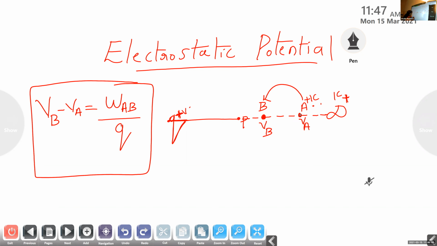Then the work done to move the charge from A to B is given by VB minus VA, which is equal to WAB divided by Q, where WAB is the work done and Q is the charge. Whenever we are doing the work, only then is that work stored in the form of potential energy. If we remove the work, that potential energy is automatically converted into kinetic energy and the charge returns to its original position. Clear?